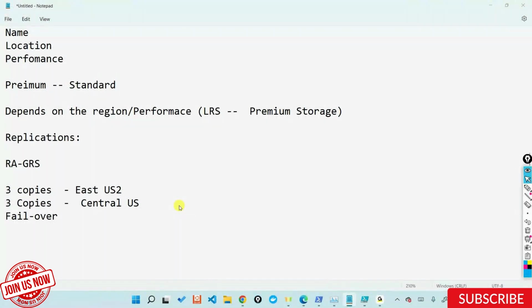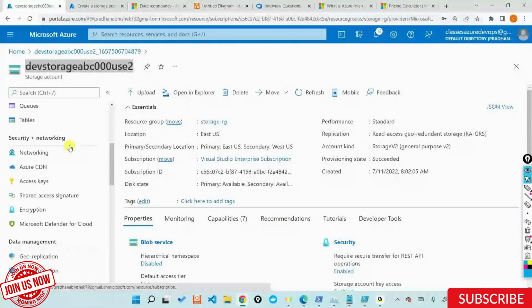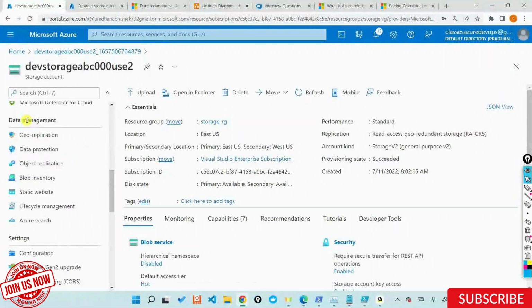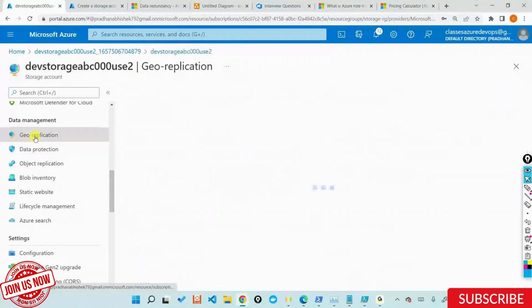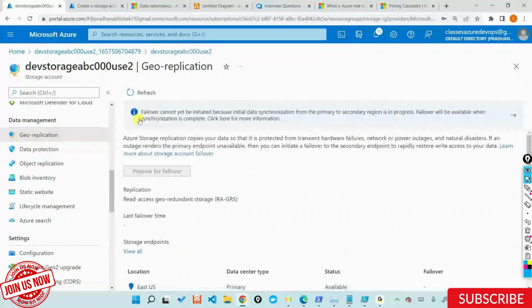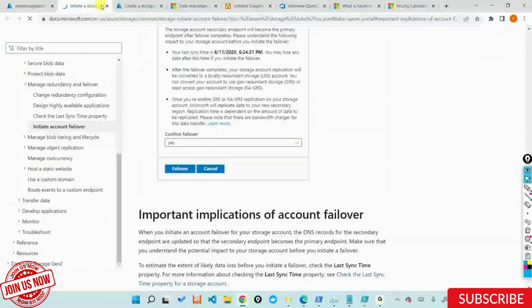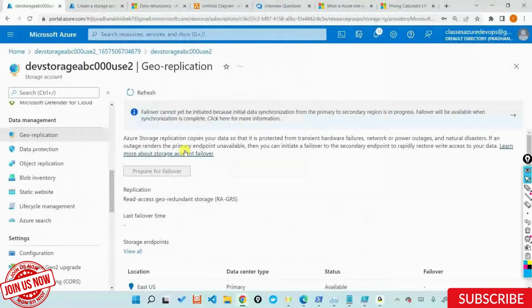How do you do that? Just scroll down. There is something called data management, geo replication. Right now it's telling me failover cannot be initiated, the reason being I just changed the tier. It will take some time to sync the data. The time here is around 30 minutes or so for Azure to sync this data.